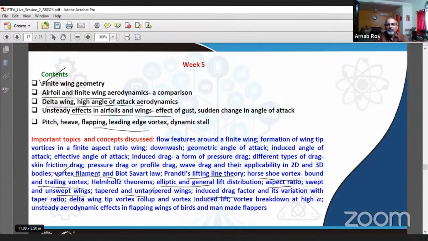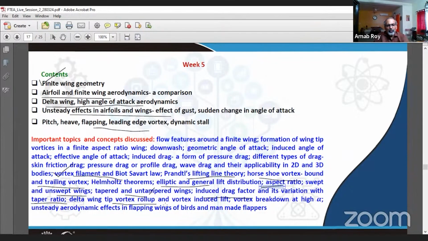In the beginning, today we talked about one such problem which one of the students had pointed out. And so you may be recalling that there was a taper ratio that was defined. There was a certain aspect ratio that was defined when we solved that problem. So these are important terms, important identities in the finite wing theory.